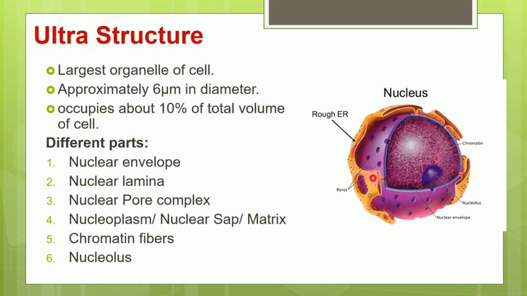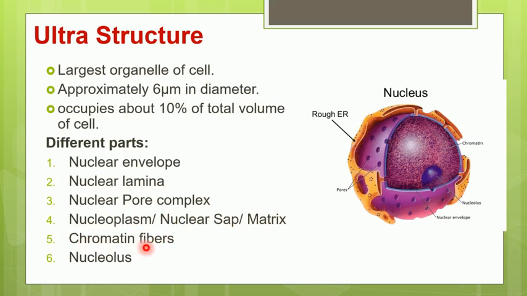The nucleus has an outer envelope, which is called the nuclear envelope. Inside the nuclear envelope there is another layer called the nuclear lamina. The pores present on the outer nuclear envelope are called nuclear pores. This nuclear pore has a very complex structure called the nuclear pore complex. Like we have cytoplasm in the cell, the nucleus has a liquid, gel-like material called the nucleoplasm, or it is also called nuclear sap or nuclear matrix.